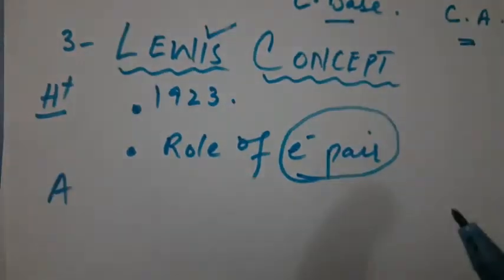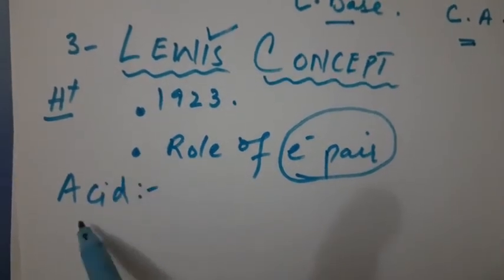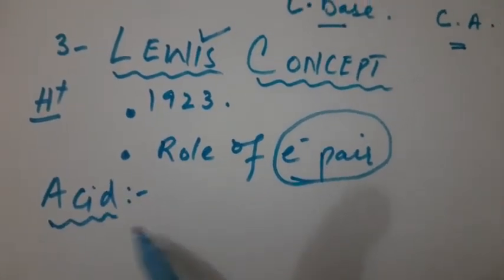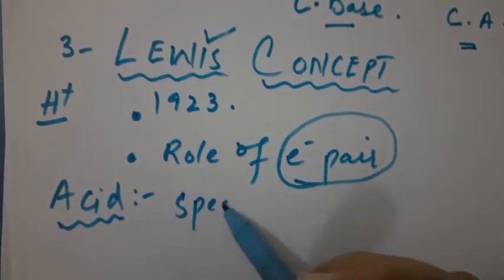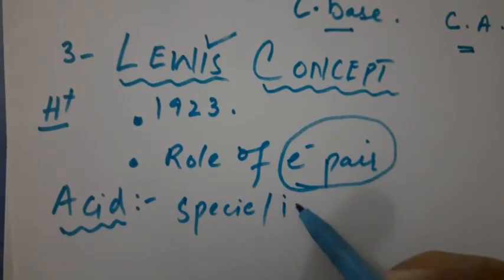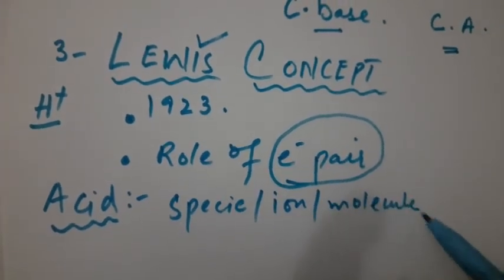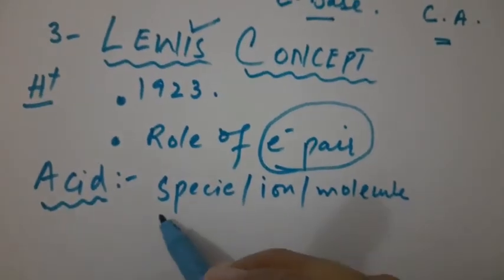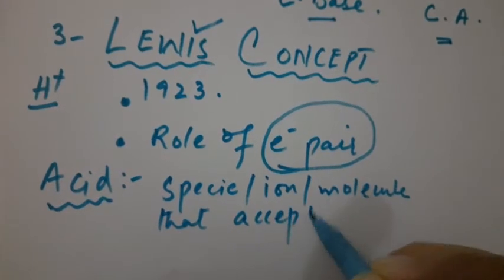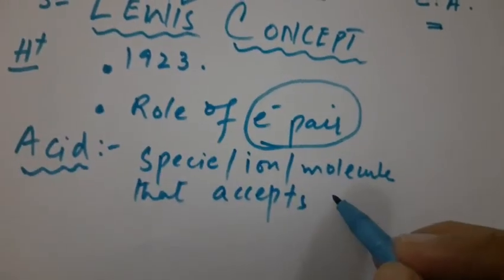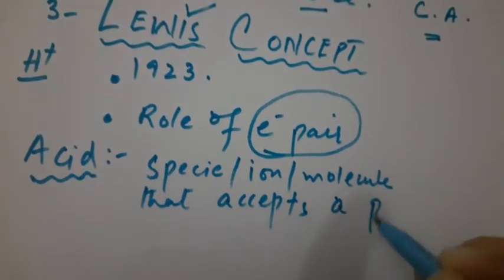So according to this scientist, what is an acid? An acid is a species, ion or molecule, that accepts or tends to accept a pair of electrons.